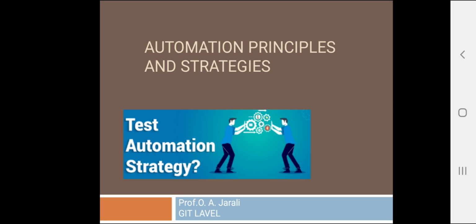The first approach is the USA principle. We'll discuss what the USA principle is. The second is the 10 strategies of automation.